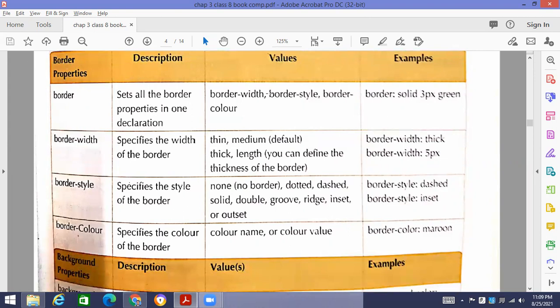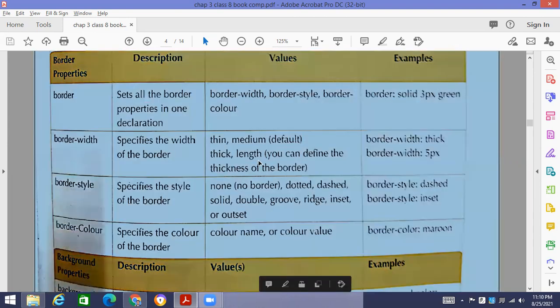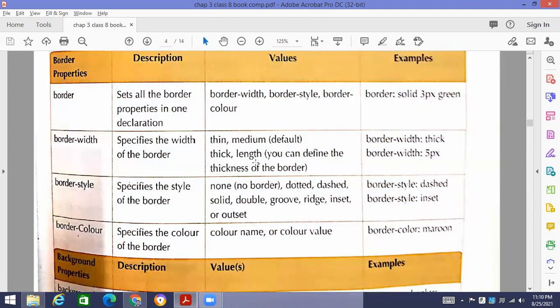Number one is border width. Border width will be either thin, medium, or thick. So what is the thickness? We can mention the thickness over here, for example border width equal to 5 pixel, 10 pixel or 20 pixel. All these options are there that we can apply.